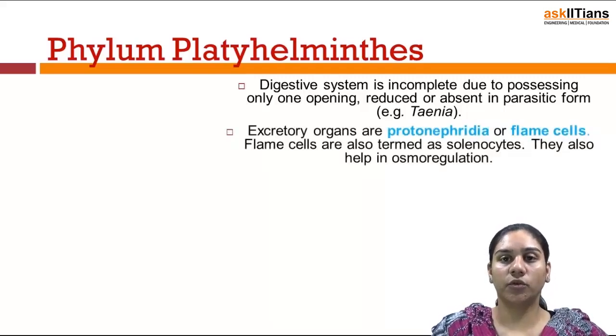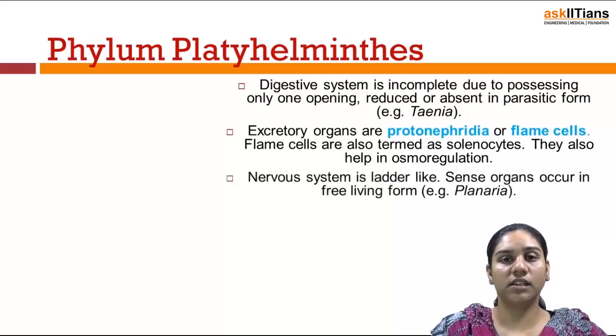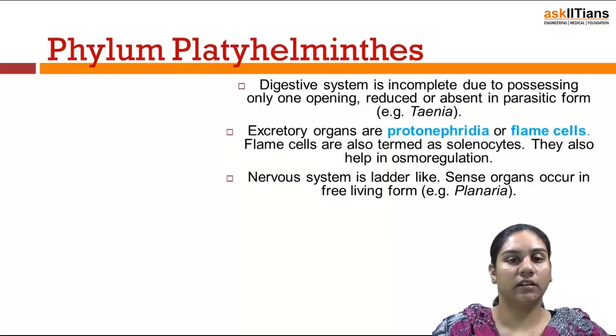Excretory organs are the protonephridia and the flame cells. These flame cells are also known as the solenocytes. They also help in osmoregulation. The nervous system in these animals is ladder-like, and sense organs occur in the free-living forms, for example planaria.